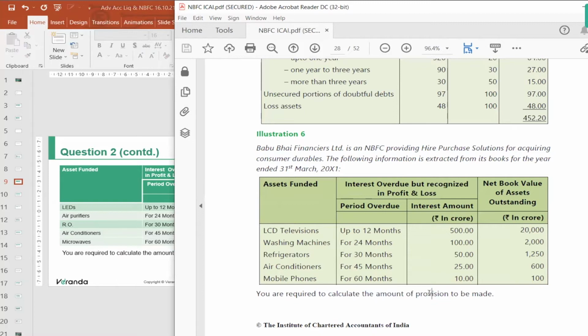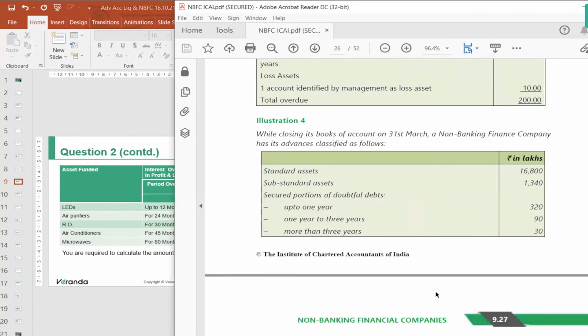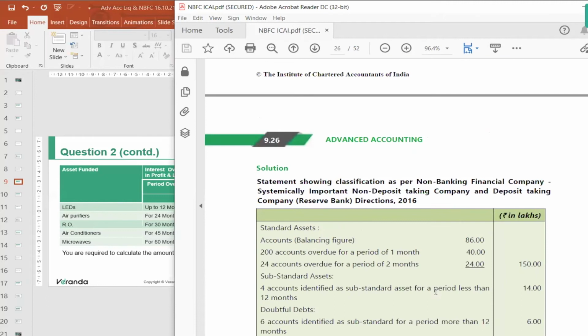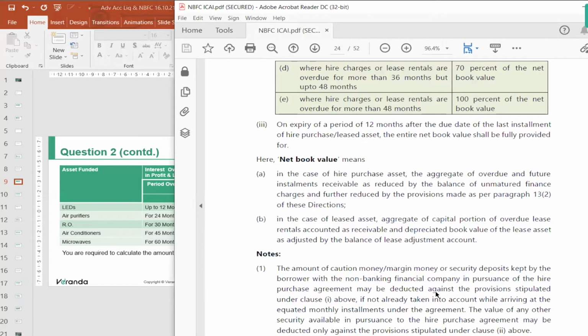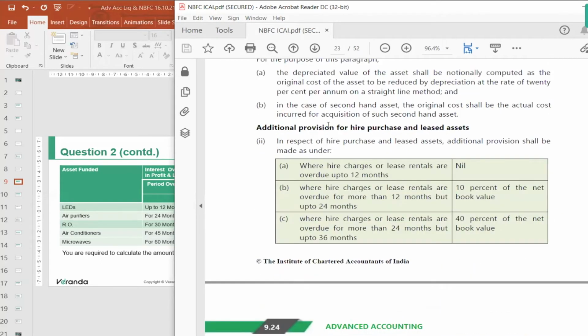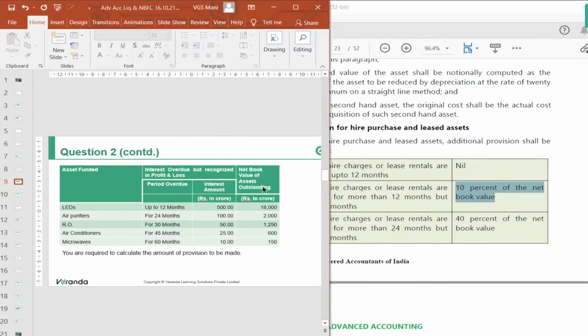The question should not be amount of provision. It should be the amount of additional provision to be made, because for hire purchasing and leasing assets, provision to be made will be different. Additional provision to be made, the procedure we are going to discuss now. So both are different. It is additional provisioning, not provisioning. If it is overdue up to 12 months, no additional provision is required. More than 12 months, up to 24 months, 10% of the net book value. Here they have given net book value readily.